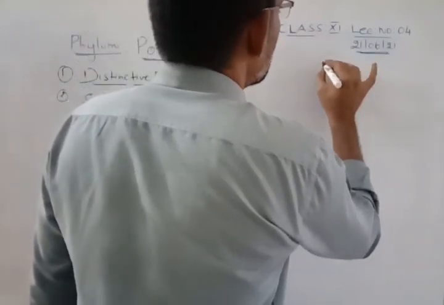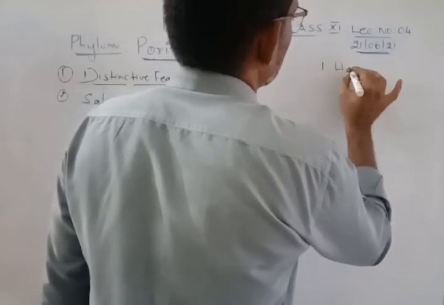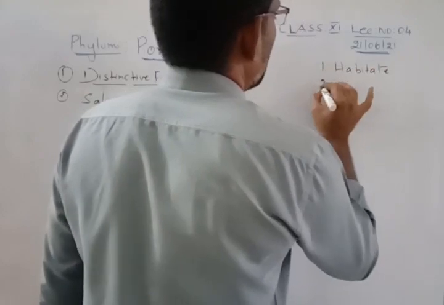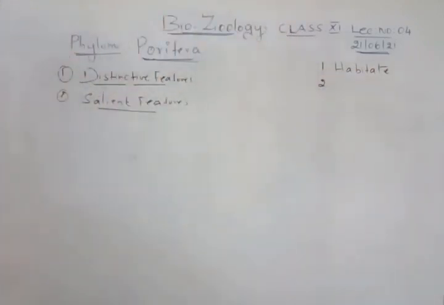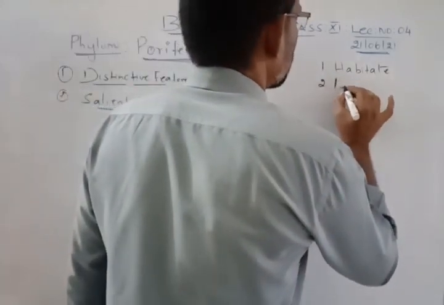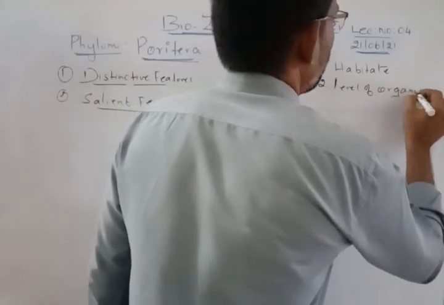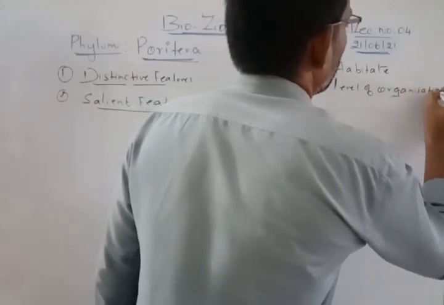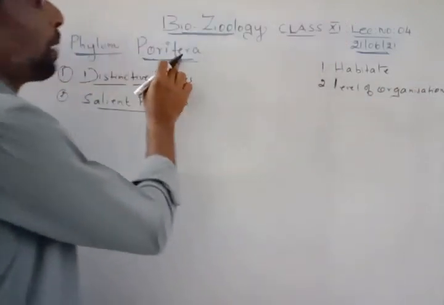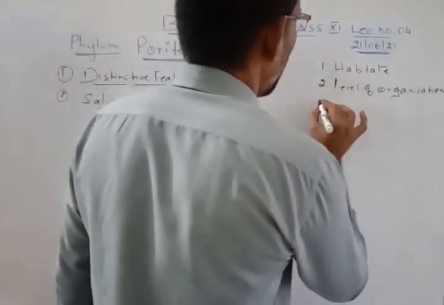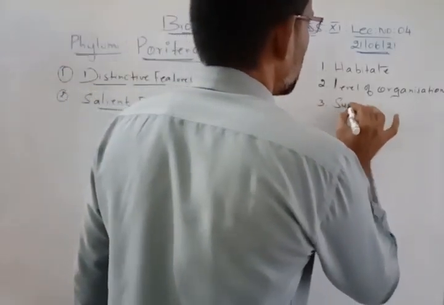So the first one is the habitat. Habitat is nothing but the place where the animal lives. So that is what the habitats are. And the second one is the level of organization. Here we are talking about whether this phylum has a cellular level, tissue, organ or organ system. And the third one is the symmetry.